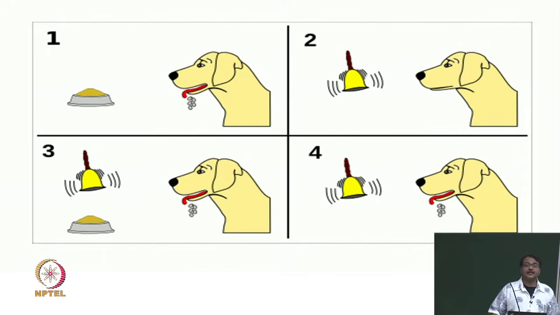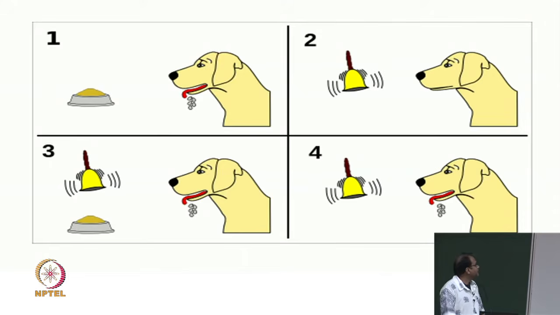So, can somebody recognize what kind of event this cartoon refers to? So, it is a very famous experiment in the field of psychology, an experiment by Pavlov, and this dog is famously called Pavlov's dog, right.